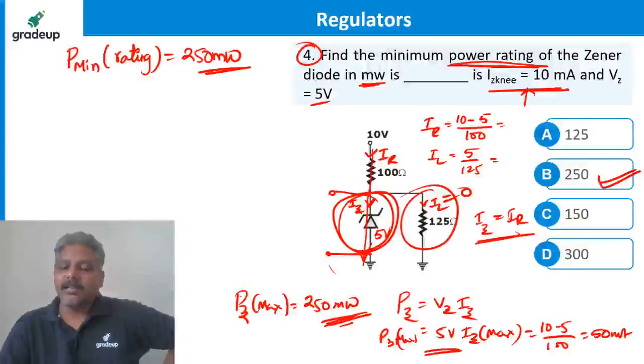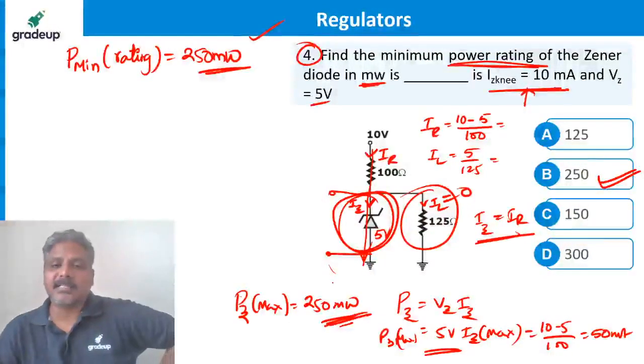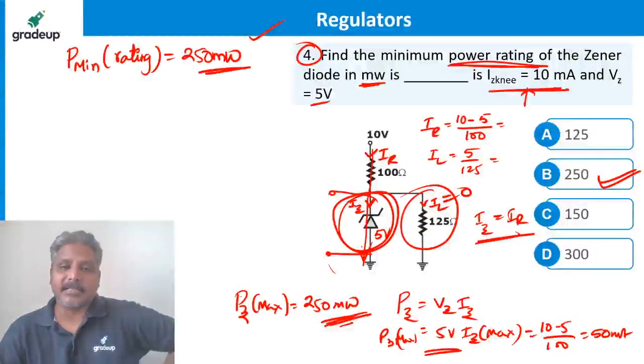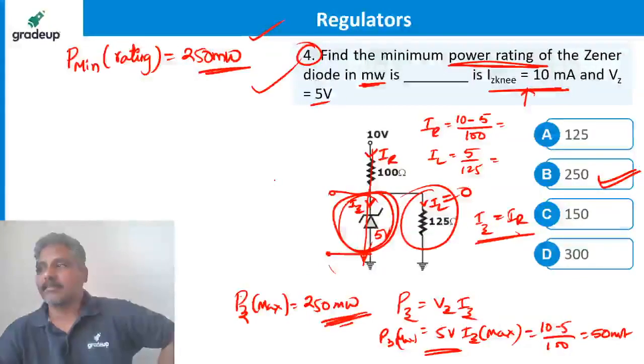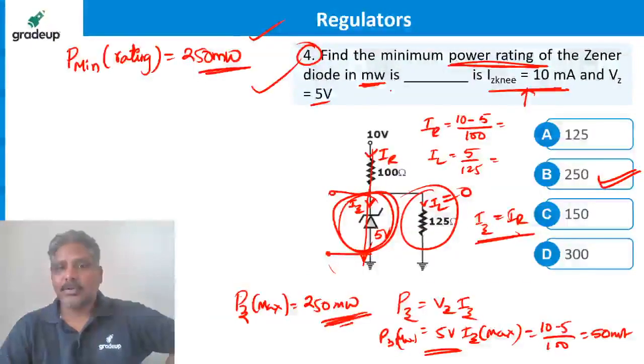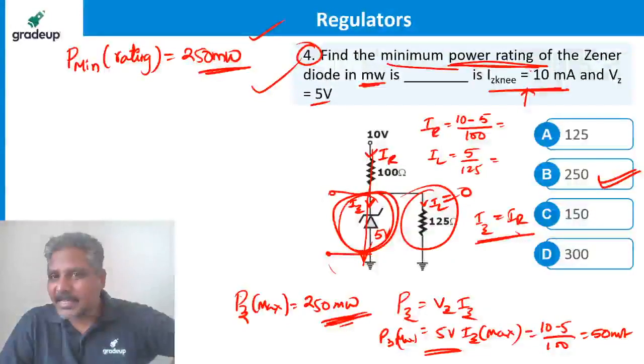If more than this current flows, the Zener can get damaged; if the power dissipation is less than that, it is safe. Understand the meaning of the question: minimum power rating is asked.